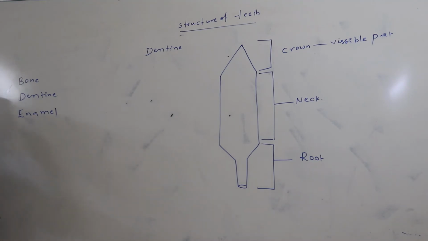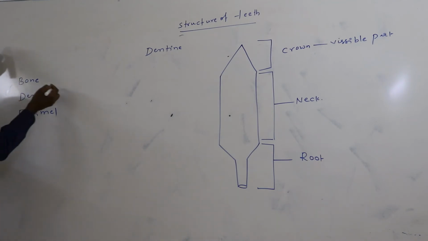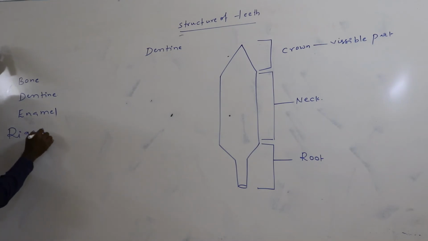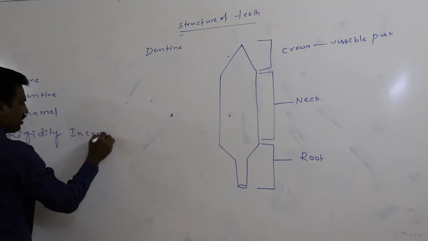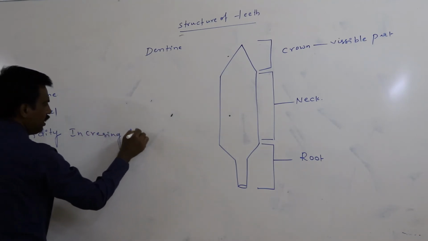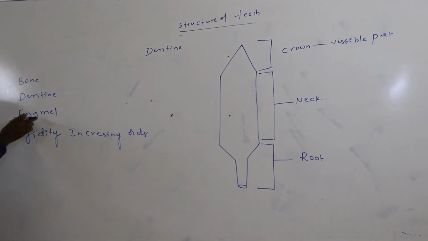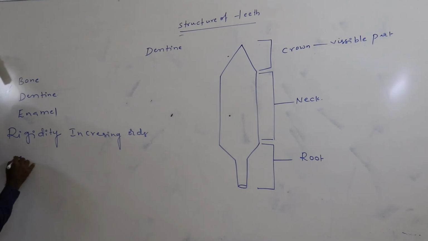As per the rigidity, what is the increasing or decreasing order of rigidity of these three portions? The most rigid part when compared to the rest of the two is the enamel.